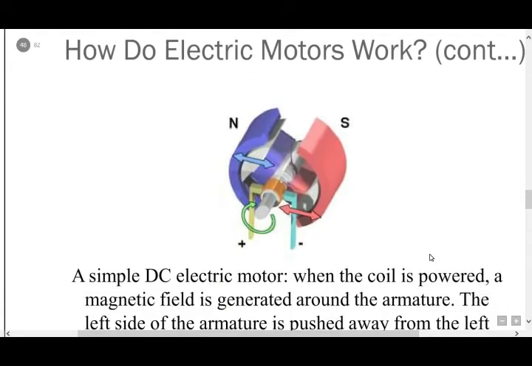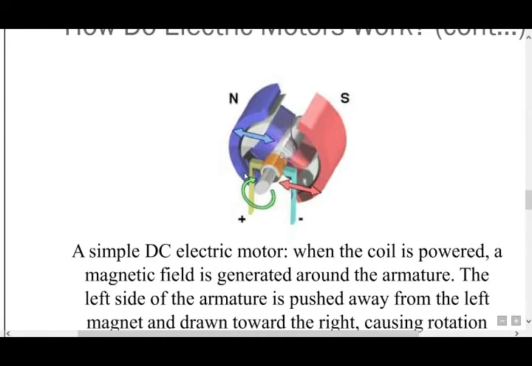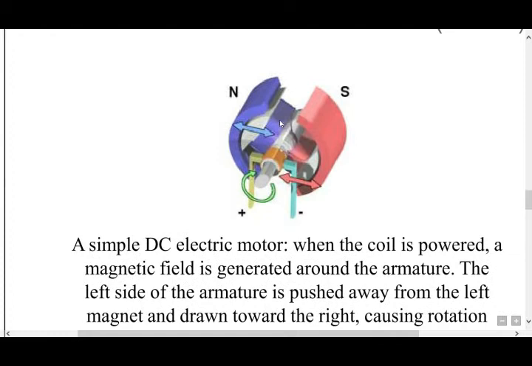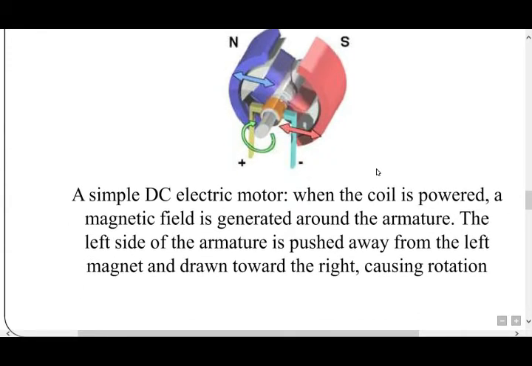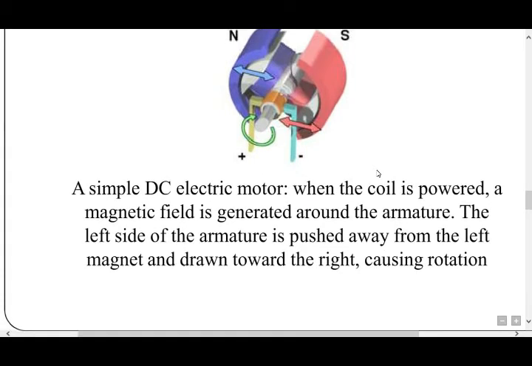How does the electric motor work? In this figure, in this simple DC electric motor, when the coil is powered, a magnetic field is generated around the armature. The left side of the armature is pushed away from the left magnet down towards the right, causing rotation. This is the north pole and south pole, plus minus, positive, negative poles away from the left and right, causing rotation.